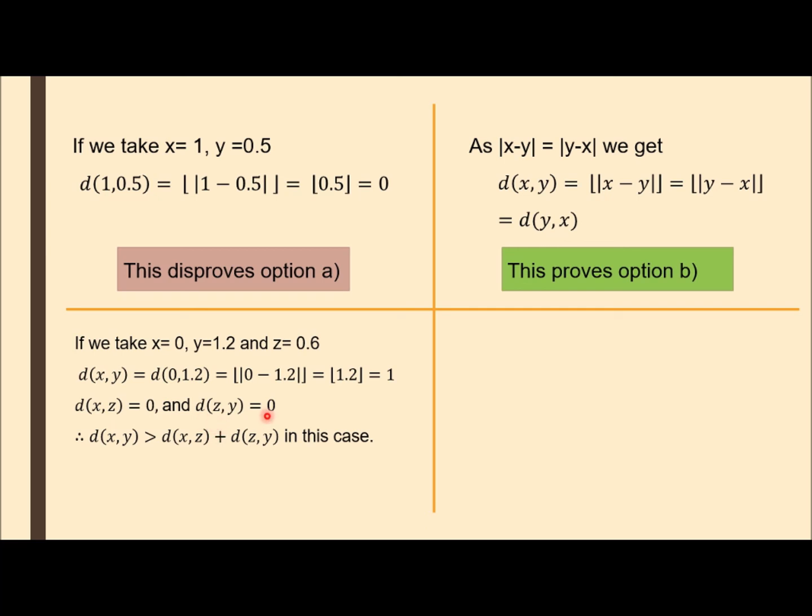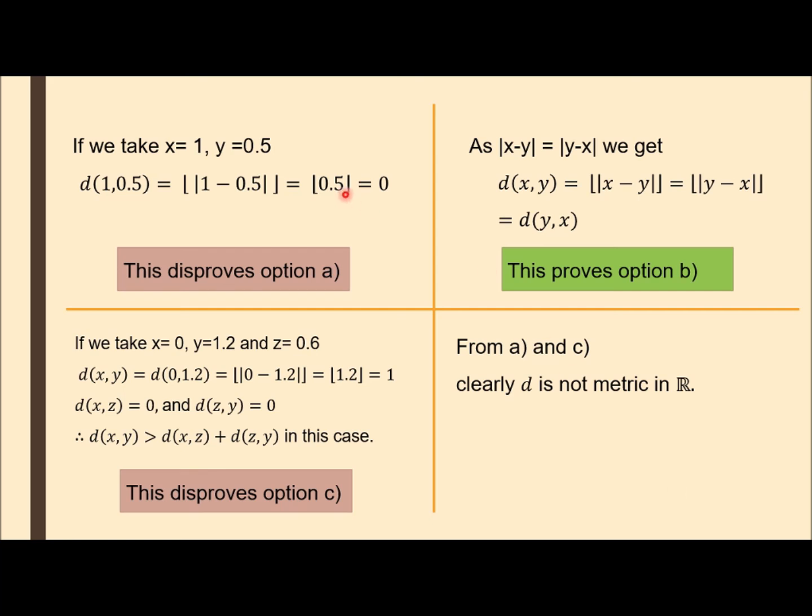Similarly, d(z,y). What is the difference? y minus z is 0.6, and then take the greatest integer function of 0.6, again it is equal to 0. So what we will get? d(x,y) is greater than d(x,z) plus d(z,y). Therefore this option is also wrong. Always remember, whenever you are disproving something, we have to take a counter example. When you have to prove something, you have to prove in general.